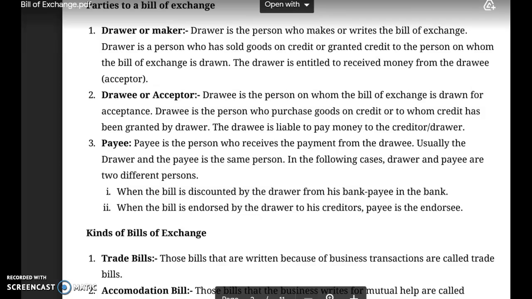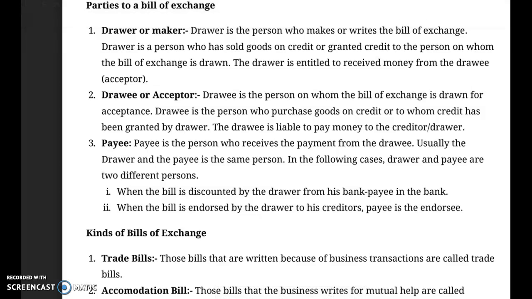Now, dear students, we discuss the next part of this lesson, that is parties to a bill of exchange. Basically, to a very important document, bills of exchange, there are three parties. First party is known as the drawer or maker. Let's understand the meaning of the drawer. Drawer is the person who makes or writes the bills of exchange.